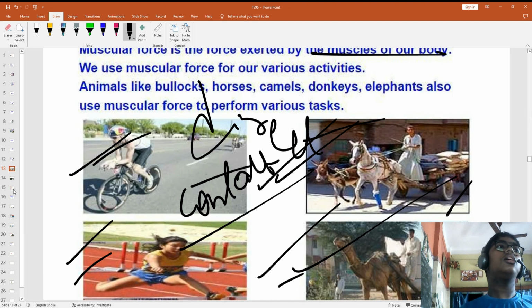Okay, tonga, that is because of the muscular force of the animals. Muscular force of the animals. When we are pedaling with our foot, that time our muscles in the foot are able to give the force because the pedal and our muscles are in contact.